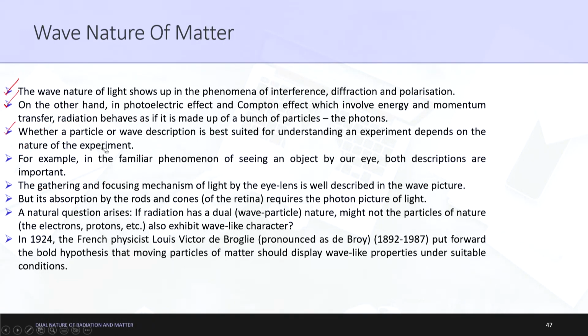Now let us go to the examples. In the familiar phenomenon of seeing an object with our eye, both descriptions are important. The gathering and focusing mechanism of light by the eye lens is well described in the wave picture. When we try to understand how light is captured by our eye, how we can see things, this can be more easily conceptualized using the wave concept.